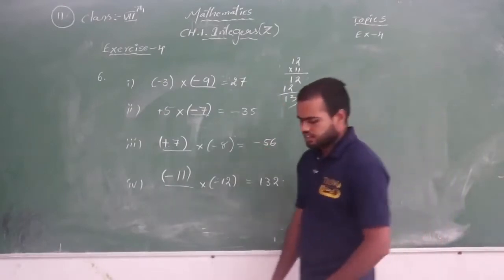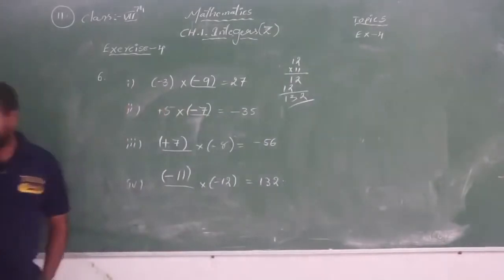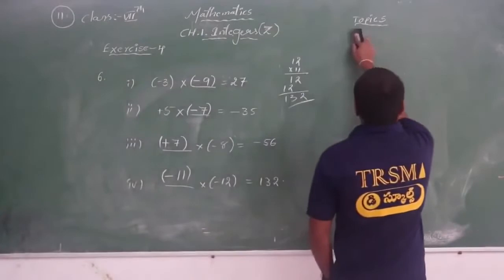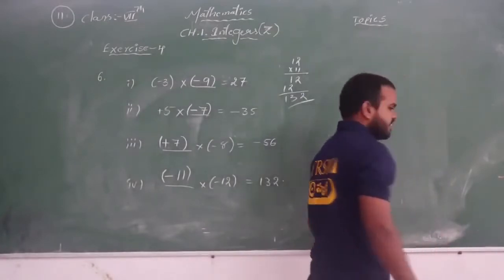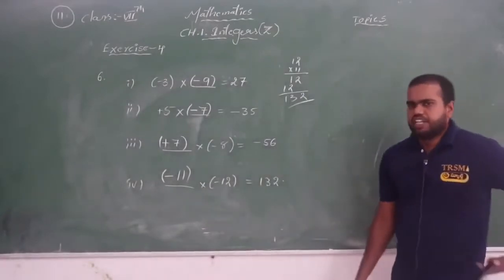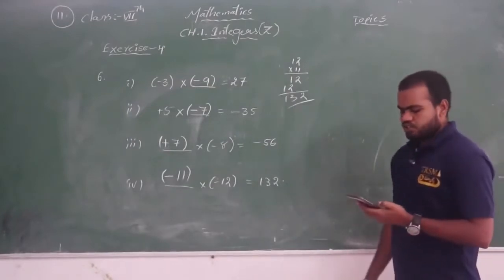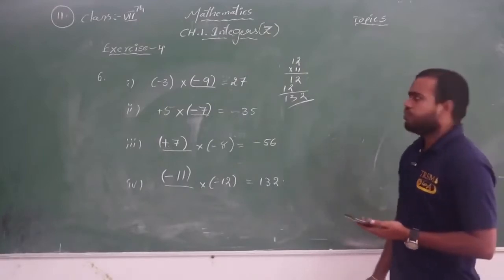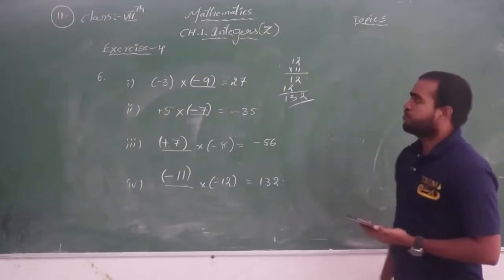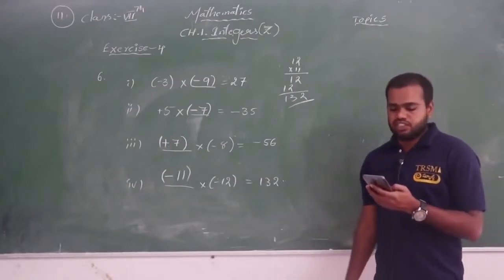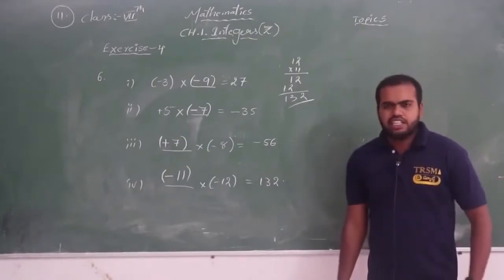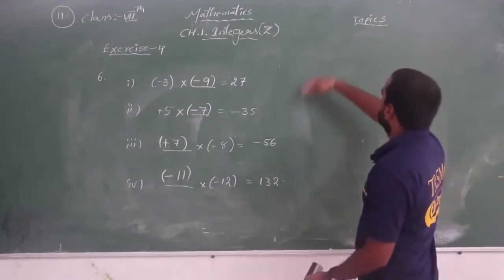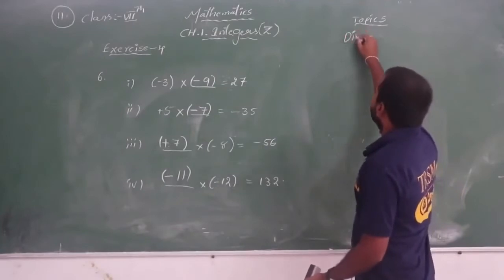Very simple, right? Now we are done with exercise 4. Now a very important topic we are going to discuss. What operations are left? We completed addition, multiplication, and subtraction. Now we have to complete the division of integers. Here also, in the division of integers, we have to follow a few steps. There are two rules you have to remember, it's very simple.